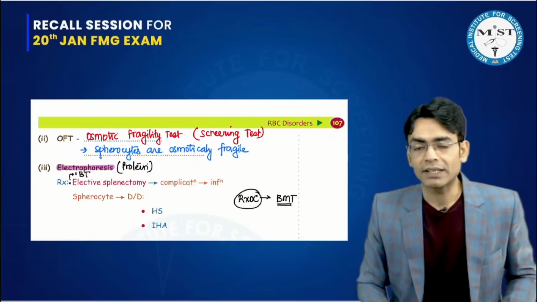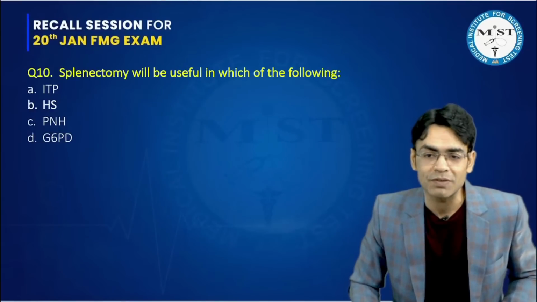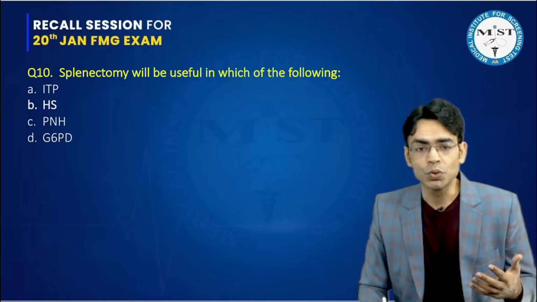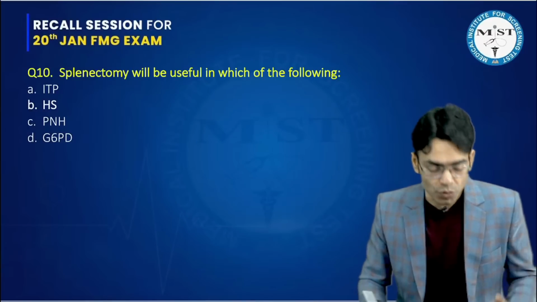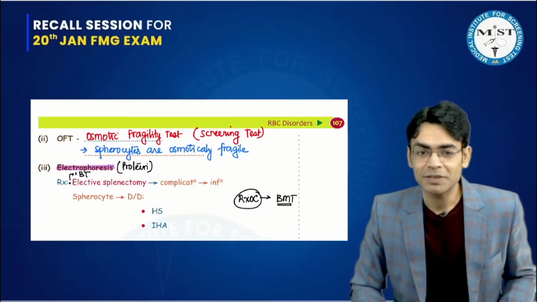So we have written this: elective splenectomy can be done for hereditary spherocytosis, and hereditary spherocytosis was given in the options. ITP, no use. PNH, no use. G6PD, no use. Again, a straight question which comes from the notes.